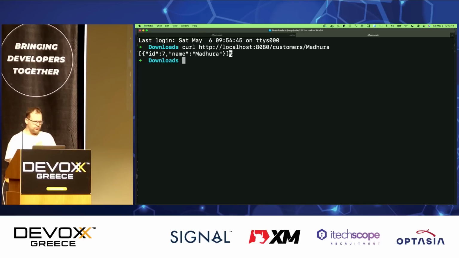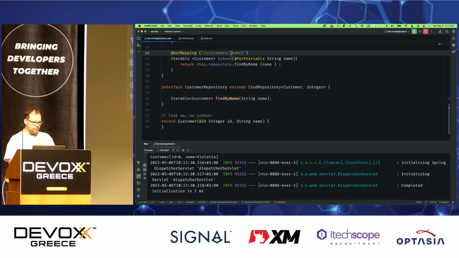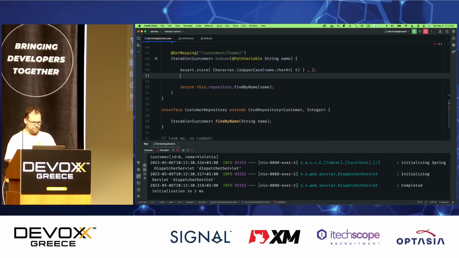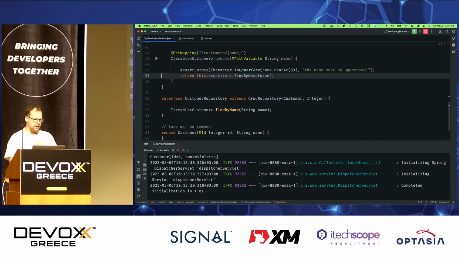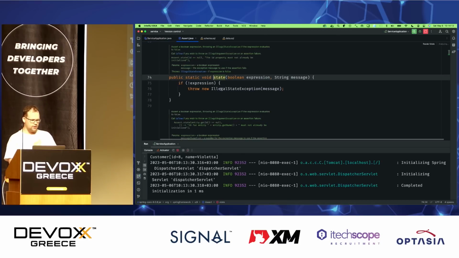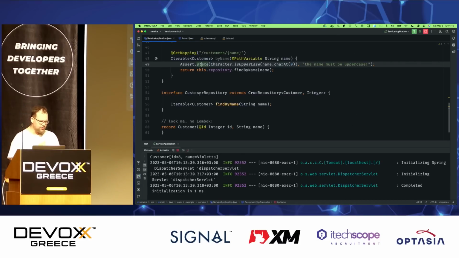So the first thing I want to do is make my API just a little bit more intelligent with validation. When I pass in a name, we know that the name must start with an uppercase letter. So let's say charAt, we can say Character.isUpperCase, and then the name must be uppercase. Something like this. Now, what happens if the validation doesn't match? It's going to throw this exception, and I need to handle that exception.